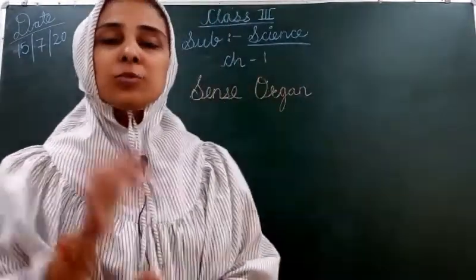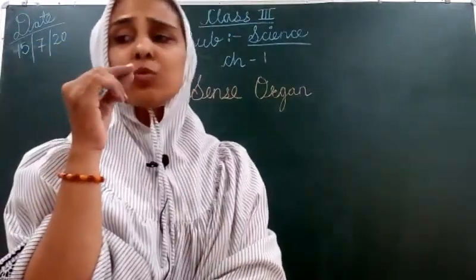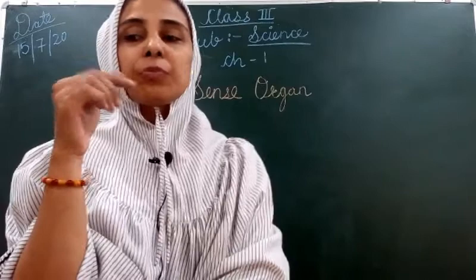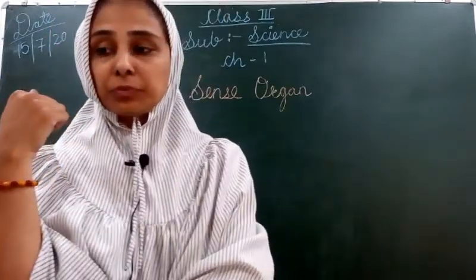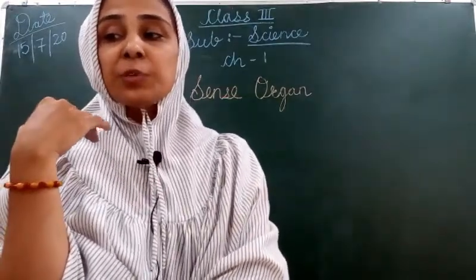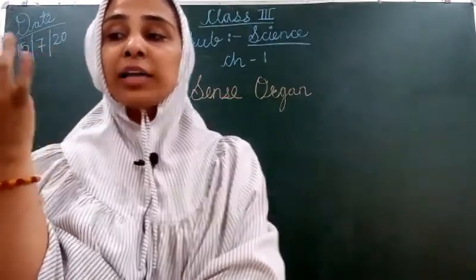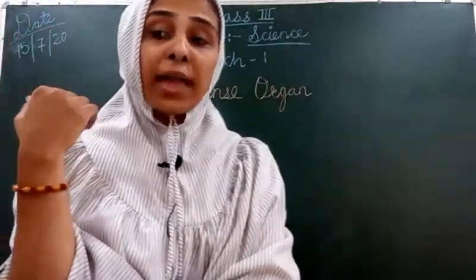But they have a small hole. Internal means they have a very small hole which is not visible from outside. And the sense of hearing is developed very well in some animals, especially dog, monkey, rabbit, deer, elephant, bat.